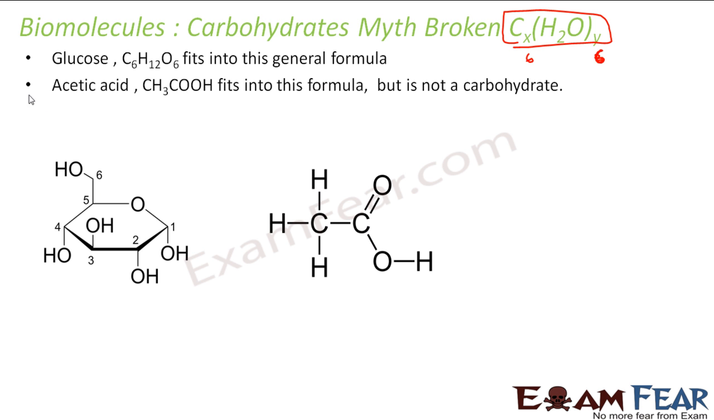But they found another compound called acetic acid, that is CH3COOH, that also fits into the formula. If you put x equal to 2 and y equal to 2, then you get C2, H4 (3 plus 1, 4 hydrogen), and oxygen will be 2. There are 2 oxygens. That also fits into this formula of carbohydrates, but actually it is not a carbohydrate. Why? Because it doesn't have properties similar to other carbohydrates. It doesn't have properties similar to glucose. So that was one flaw.